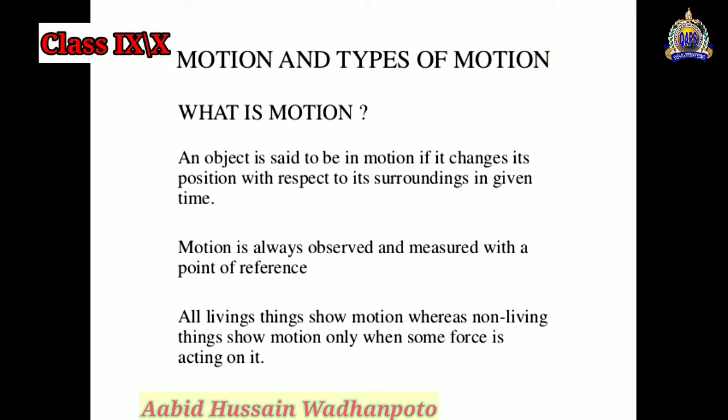Motion is always observed and measured with a point of reference. All the living things show motion, whereas non-living things show motion only when some force is acting on them.